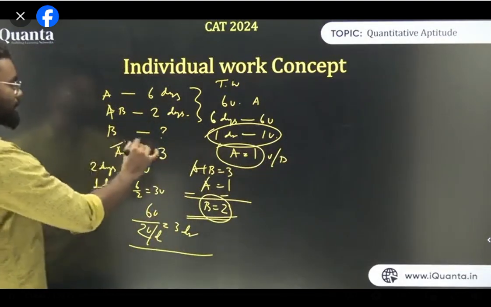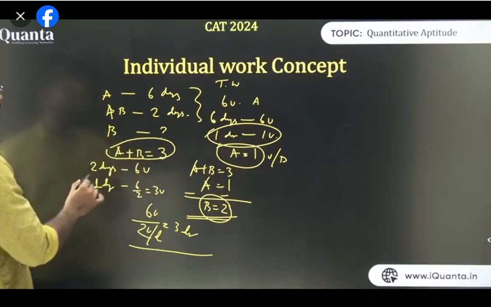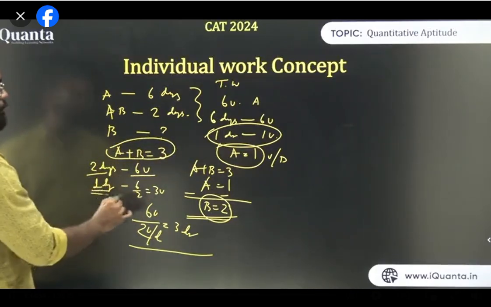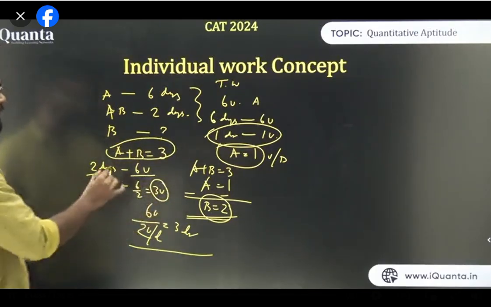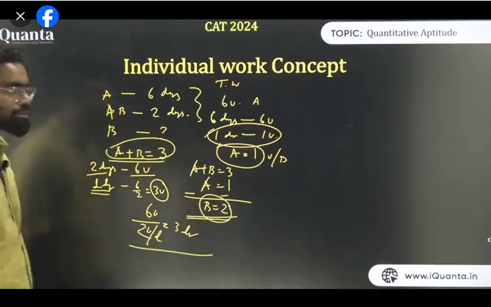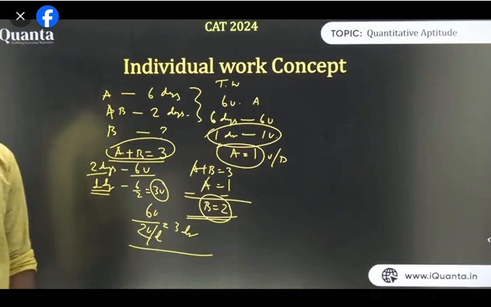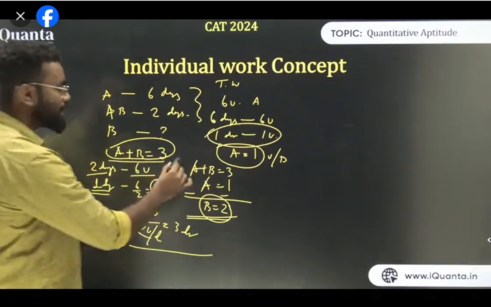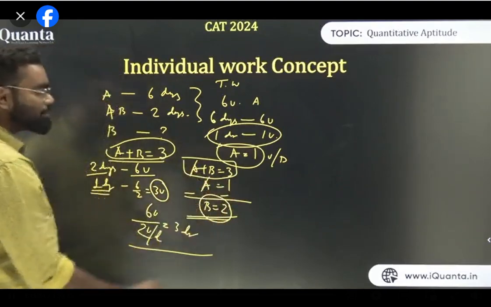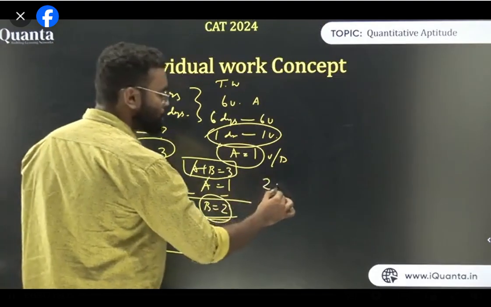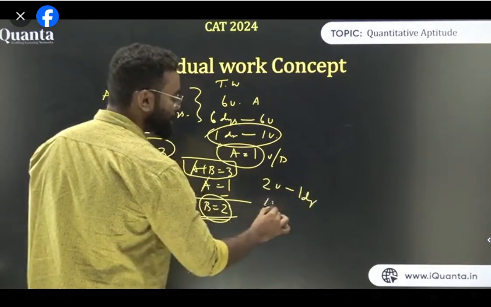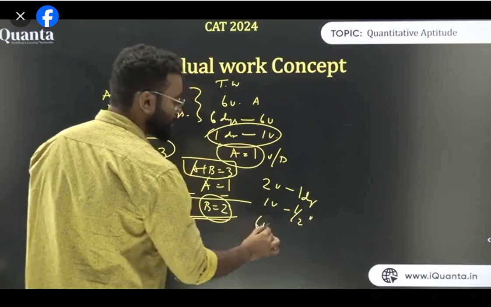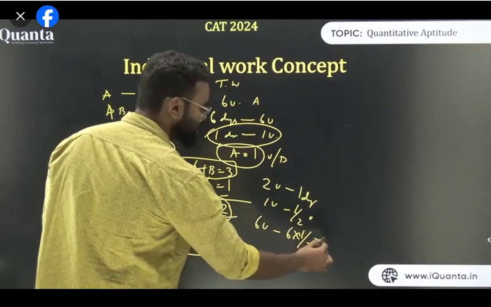Similarly, A और B मिलके क्या कर रहे हैं? 2 दिन में 6 यूनिट काम कर रहे हैं, तो एक दिन में they will do 6/2 is 3 unit work by unitary method. So A plus B is 3, A is 1. If you subtract, you will get B equals to 2. So B करता है 2 units in 1 day. तो 1 unit करेगा in 1/2 days and 6 unit करेगा in 6 into 1/2, that is 3 days.